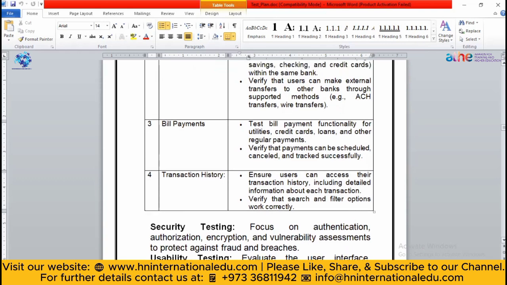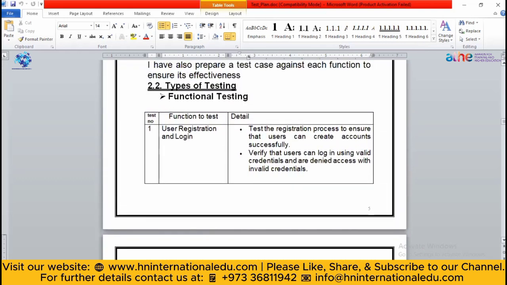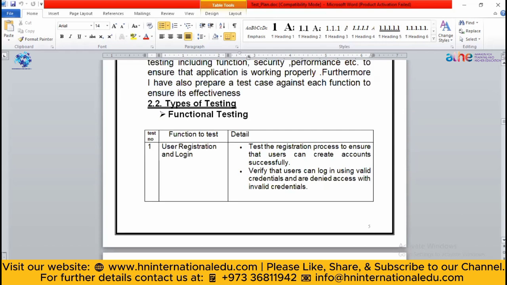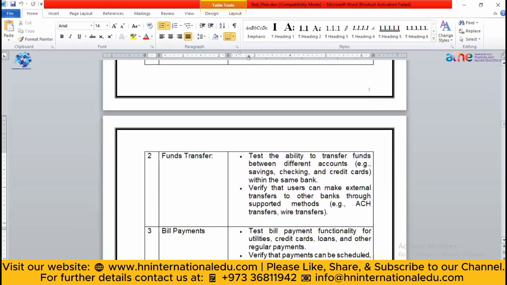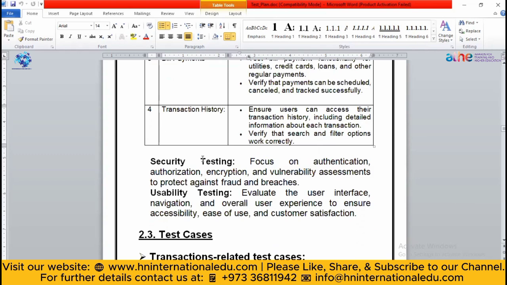So first you will write a test plan. This is the methodology. First you will write the functional testing. Then there are many other testings you can mention, like security testing, usability testing, alpha testing, beta testing. Many are there. You can mention as many as you want. Then the third thing.